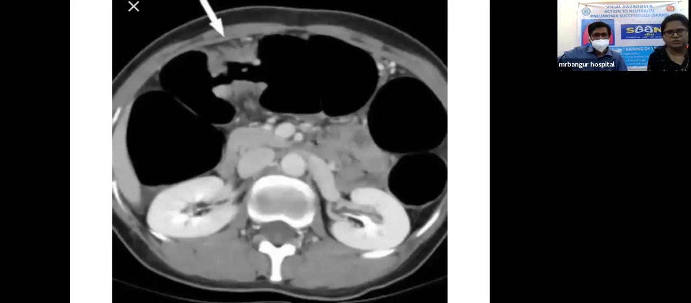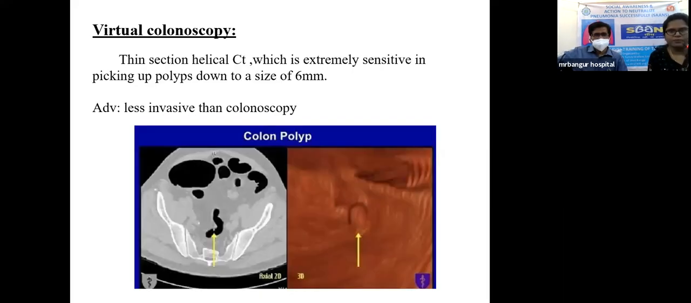The picture shows a transverse colon growth and the type of growth. Coming to virtual colonoscopy, it's a thin-section helical CT, which is extremely sensitive for polyps down to the size of 6 mm. The advantage is that it is less invasive than colonoscopy. It can be used, but if a biopsy is needed, one has to go for colonoscopy. Air is inflated into the bowel and the CT scan is taken, showing the colonic part.